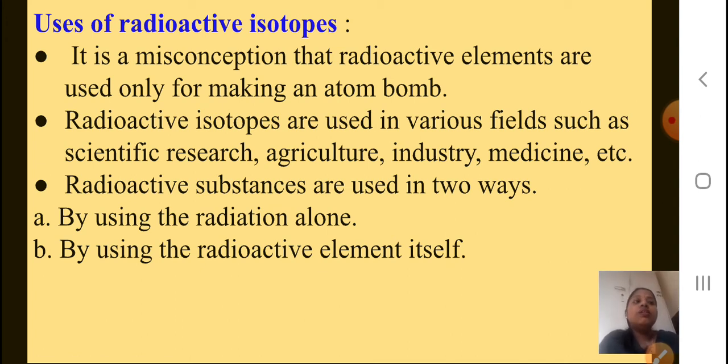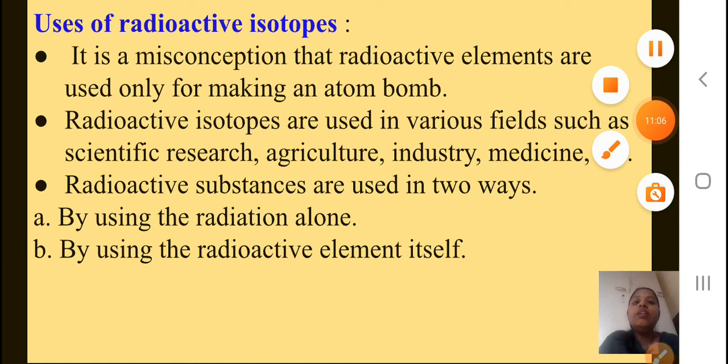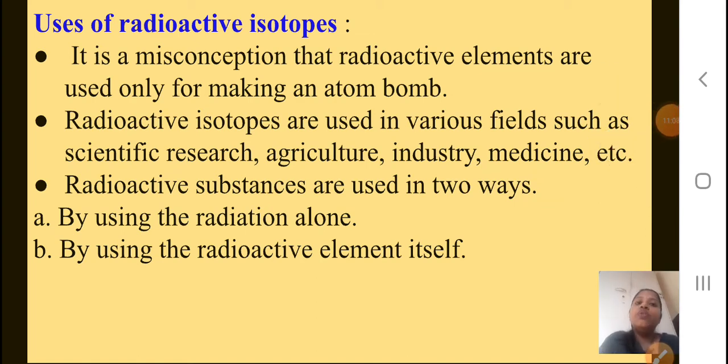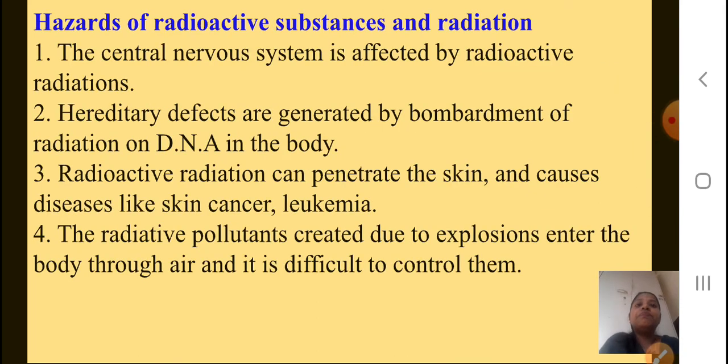Okay students, so I hope whatever I have done till here you have understood. Should we proceed? Okay students, hazards of radioactive substances and radiations. Now before this, uses has been explained in detail.